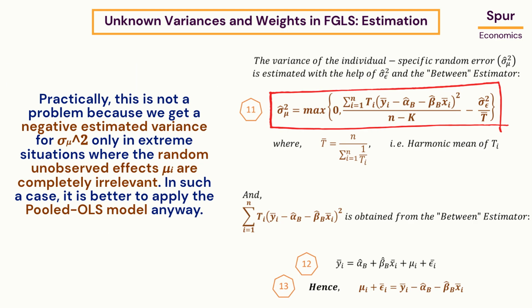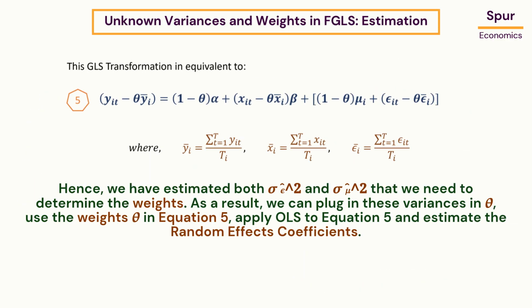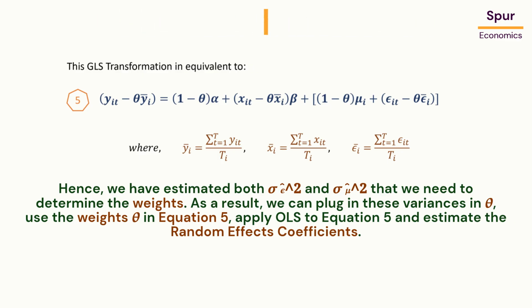Practically, this is not a problem because we get a negative estimated variance for sigma mu square only in extreme situations where the random unobserved effects mu i are completely irrelevant. In such a case, it is better to apply the pooled OLS model anyway. Hence, we have estimated both sigma epsilon square cap and sigma mu square cap that we need to determine the weights. As a result, we can plug in these variances in theta, use the weights theta in equation 5, apply OLS to equation 5 and estimate the random effects coefficients.